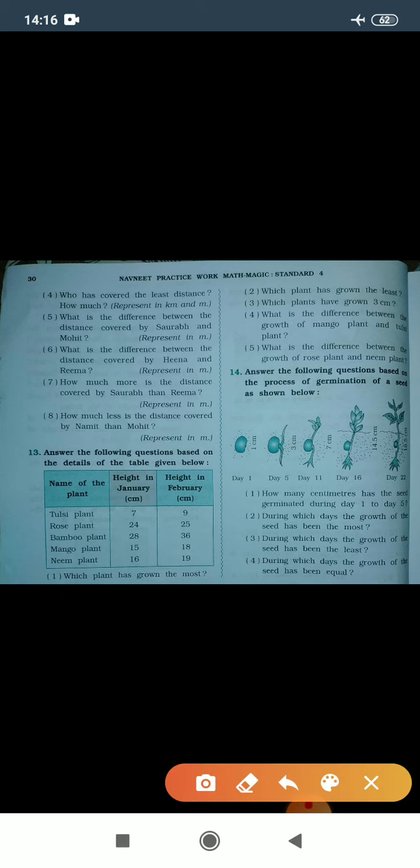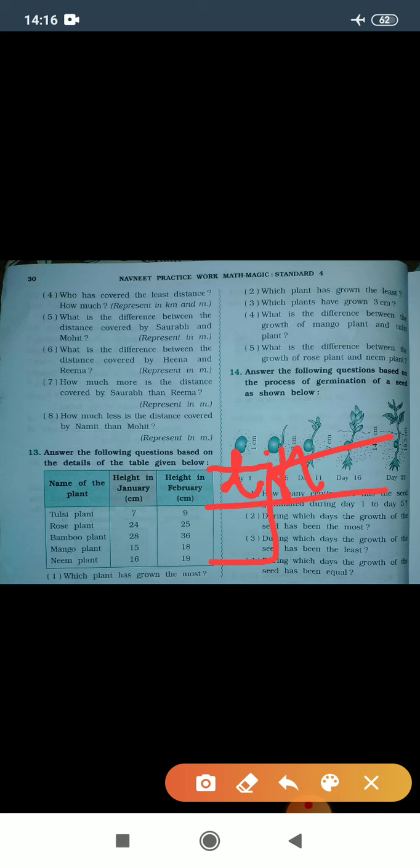In January the height is given in the second column, and in February the height is given in the third column, and in the first column the different types of plants were given, like tulsi, rose, bamboo, mango and neem. So for that we need to add one more column here, the difference of growth.